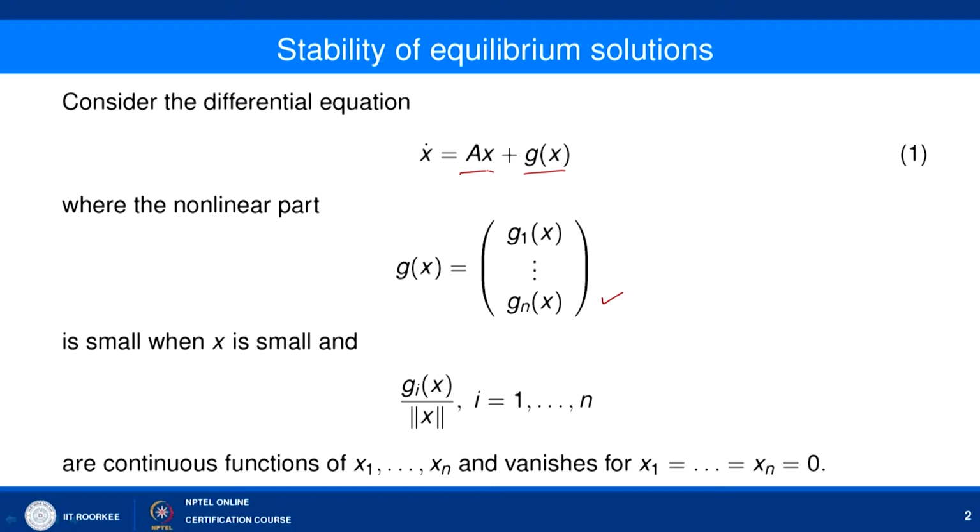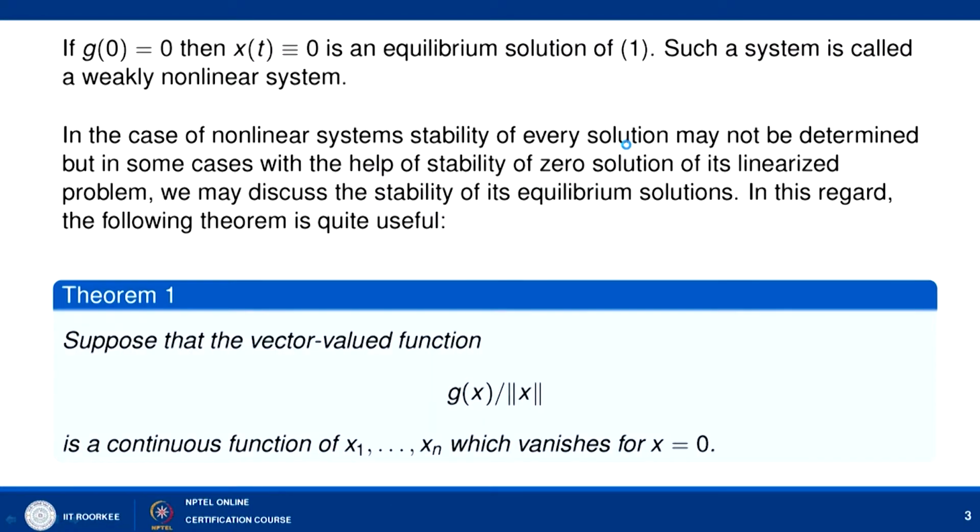So, here we have assumed that G(x) is a function such that Gi(x) divided by norm of x are continuous functions of x1 to xn and vanish for x1 to xn equal to 0. Putting this condition that G(x) equal to 0 for x equal to 0 simply says that x equal to 0 is an equilibrium solution of the system 1. We call this kind of system a weakly nonlinear system.